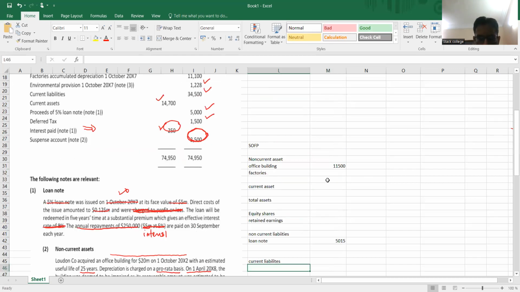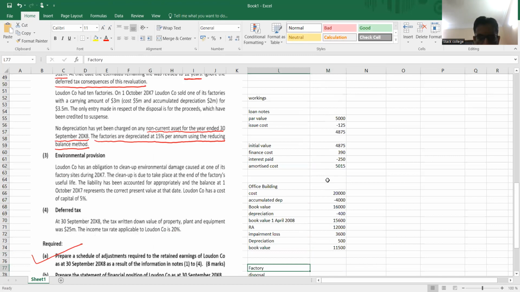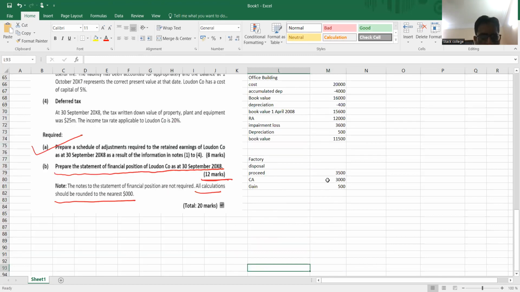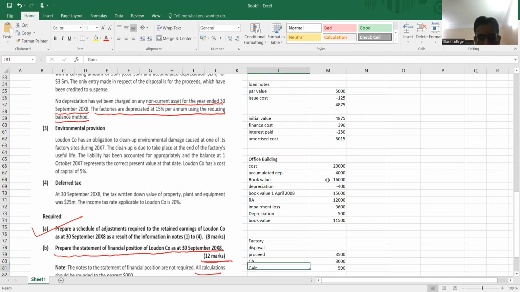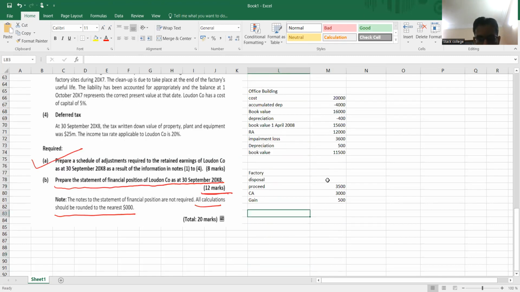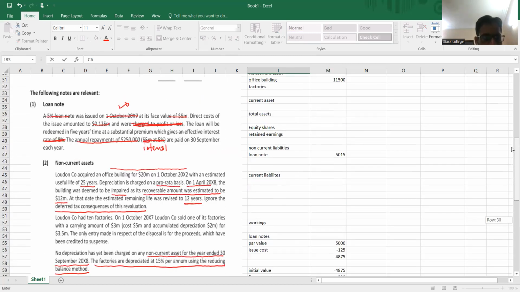Now, another thing, we need to identify the depreciation of the remaining factory at the reducing balance method. What is the rate given in the question? 15% per annum. Now, I have to see the carrying amount at the beginning of the year of the factory, given in the question, total in the trial balance.